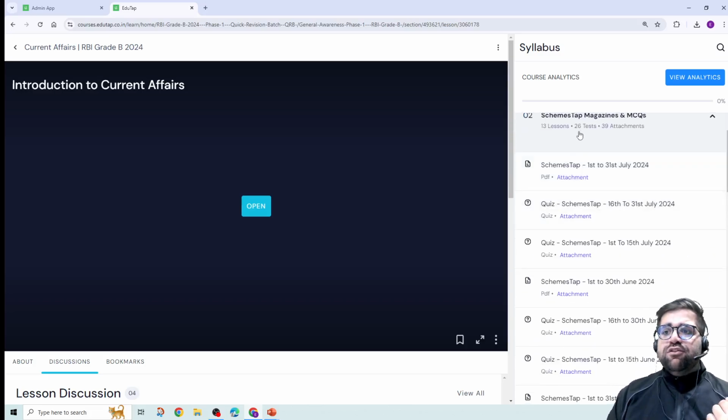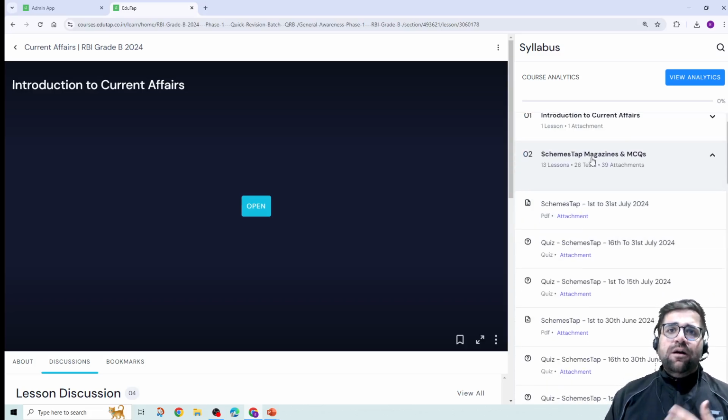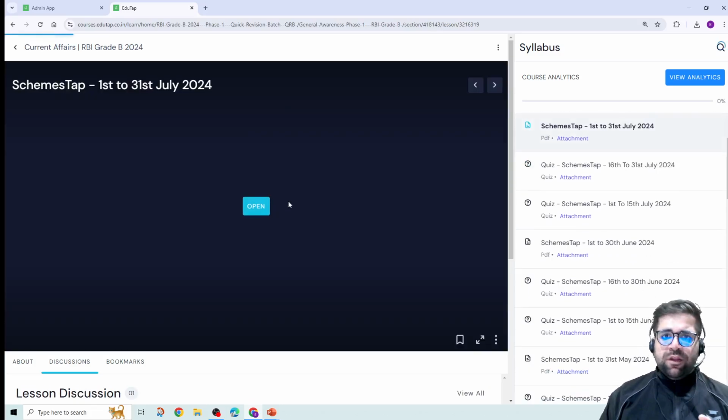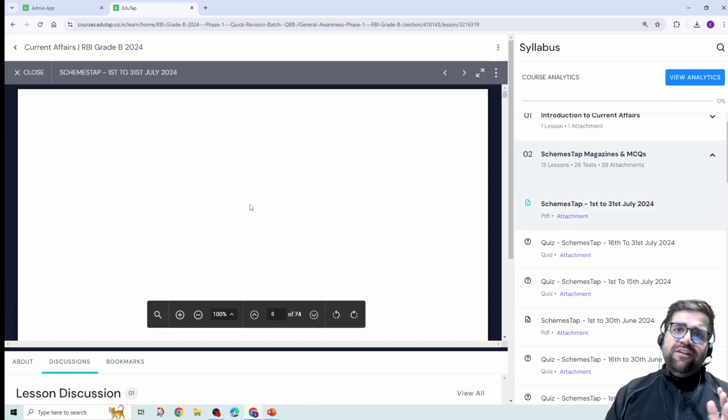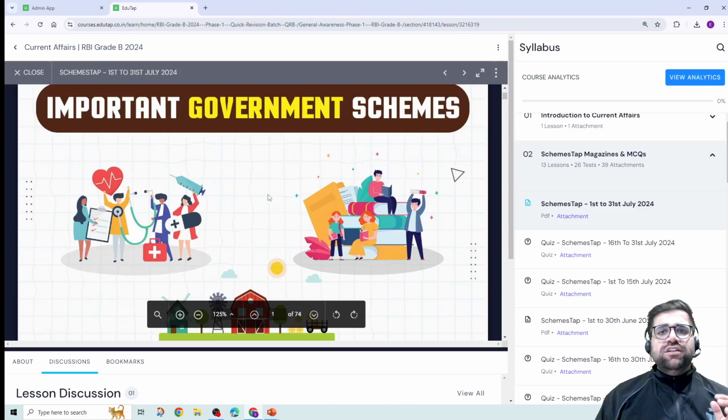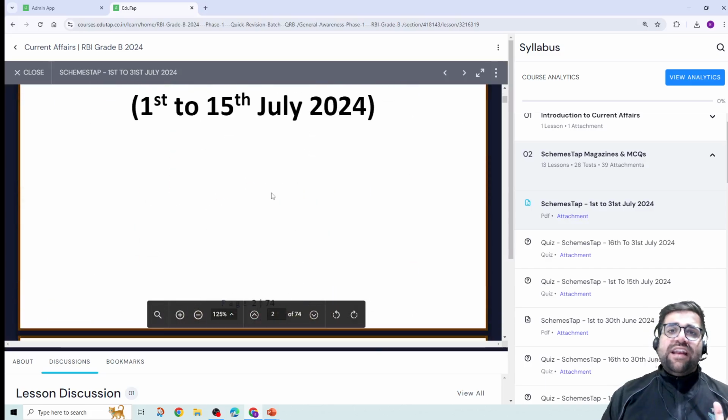We are first providing you the schemes tab. The schemes tab will cover the government schemes which are in the news. So if I open the schemes tab of July, the 1st to 31st of July, definitely once you open this document, it is quite comprehensive. It is quite interactive also.